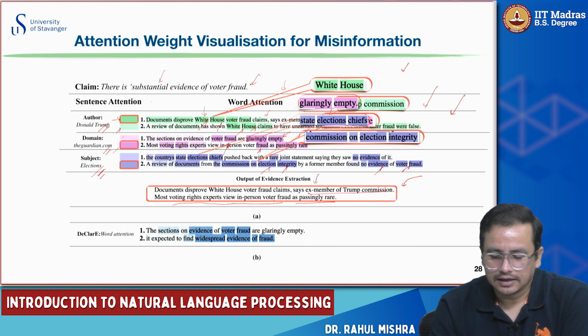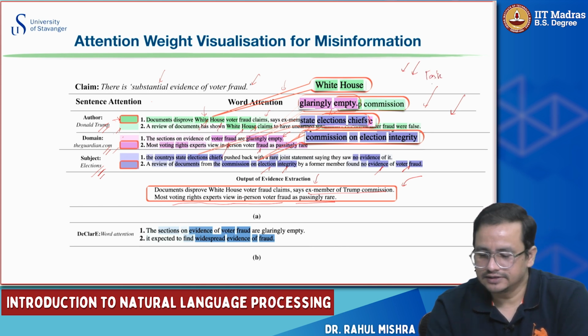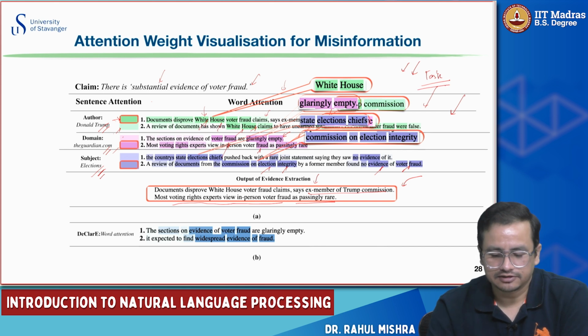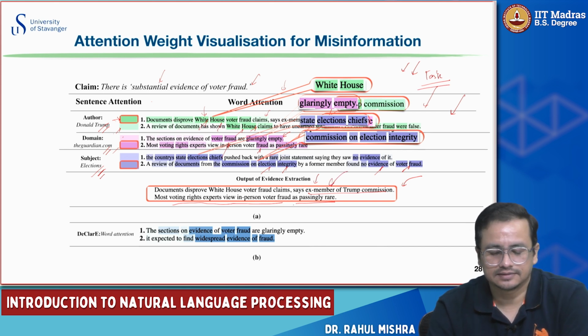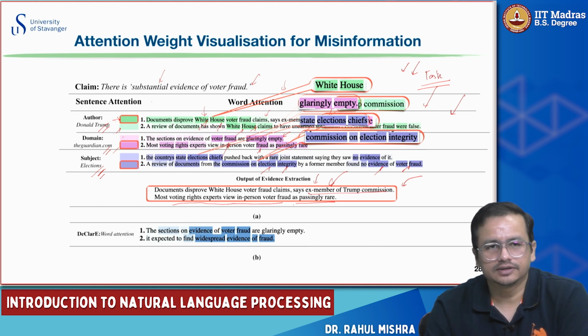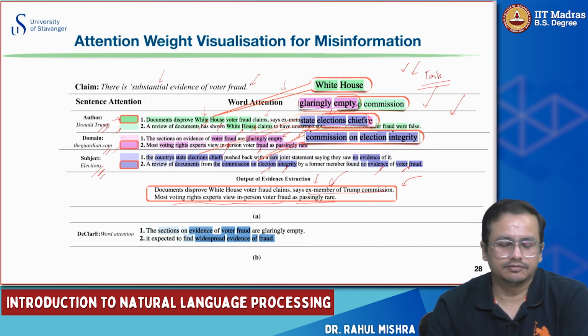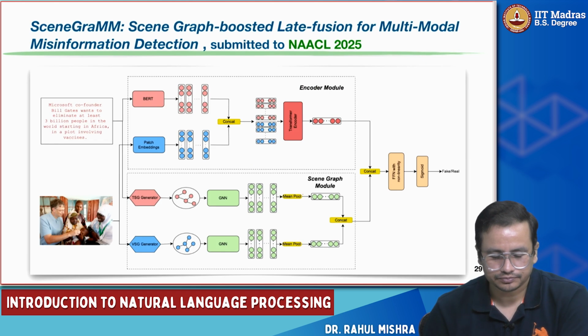So now you can see, given this, the model correctly predicts what would be the label. Let's say it says false, right? So it not only predicts the label as false, but also gives you evidence of why the model thinks that this should be false, right? And at the word level also, it gives you keywords, that because of these keywords, the model thinks this should be false, not true, right?